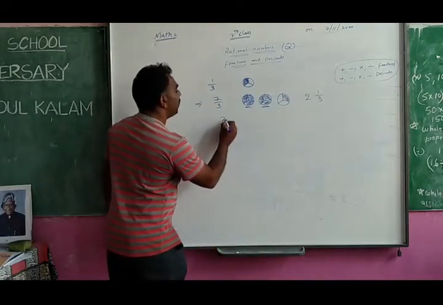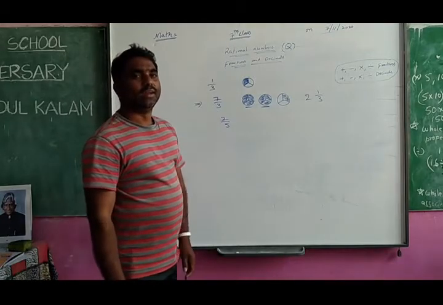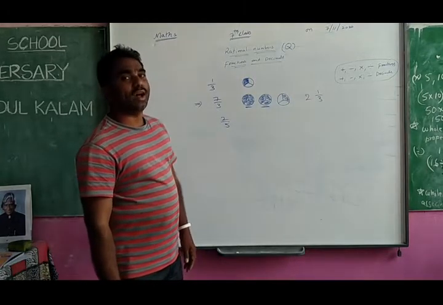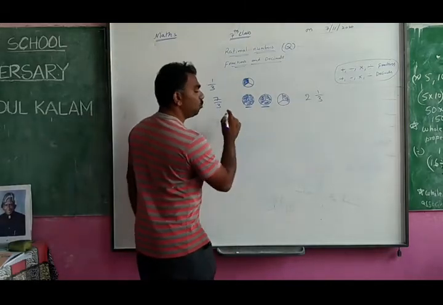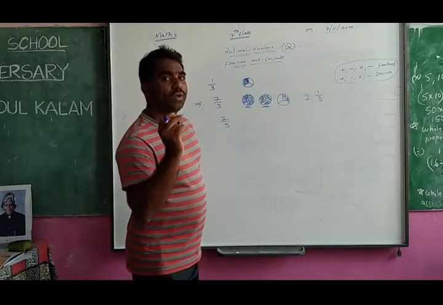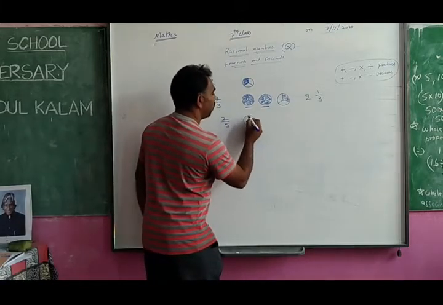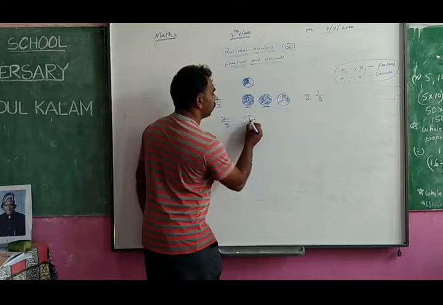Okay, 2 by 5. What does 2 by 5 mean? Very good. 2 pieces of 5 size. Only we want 2 pieces. But what is the size? 5 size. So we need to make the 5 size pieces first. How do you make the 5 size pieces? You know.